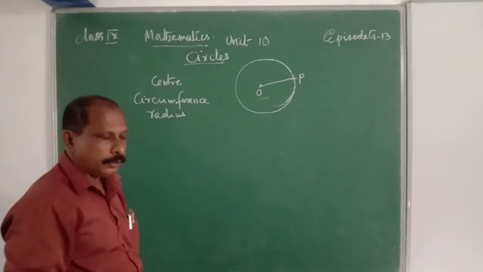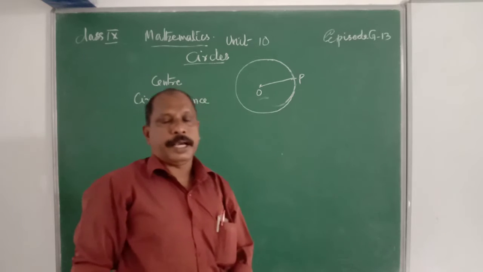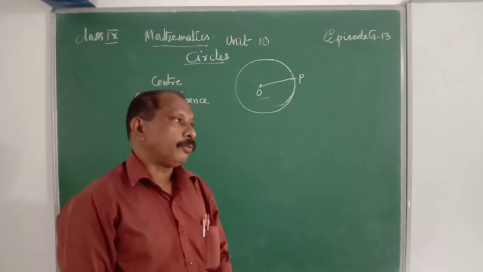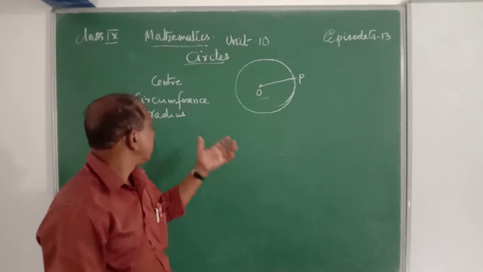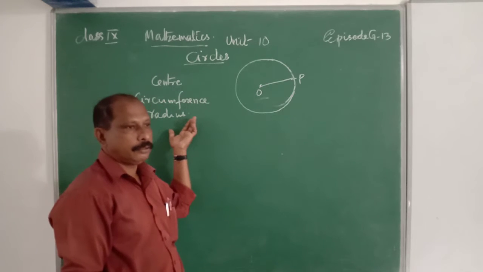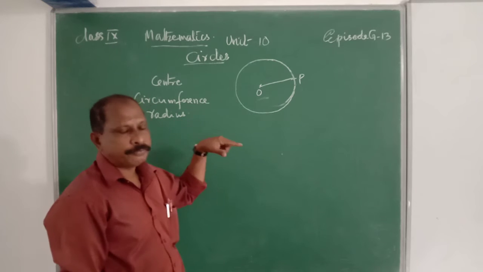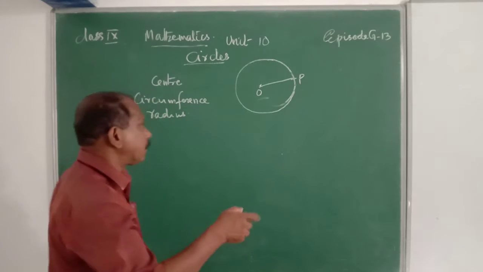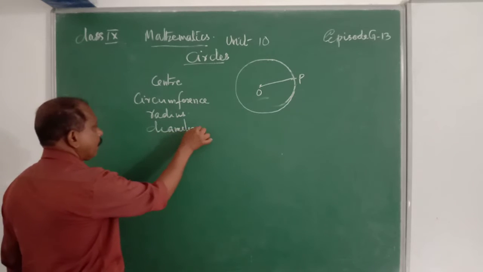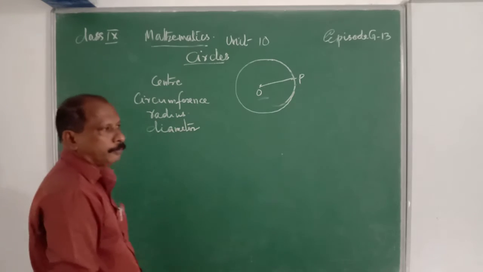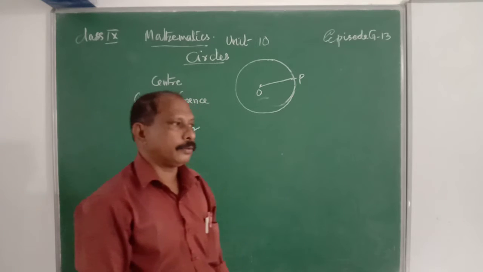We know that the distance of any point on the circle from its center is the radius of the circle. Twice the radius is the diameter.